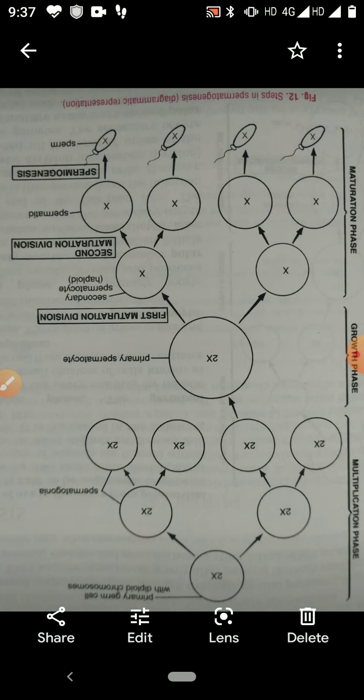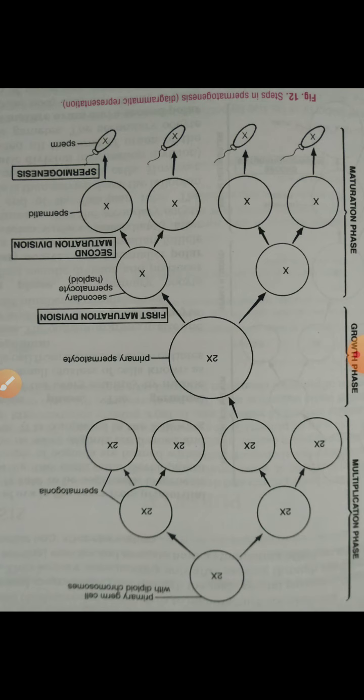Each testis is composed of many seminiferous tubules, and seminiferous tubules have cells of germinal epithelium. Cells of germinal epithelium which enter the process of spermatogenesis are called primary germ cells.